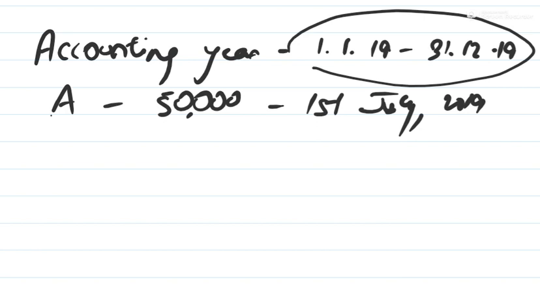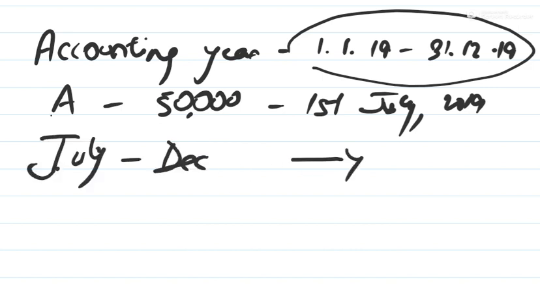He will only pay the interest for July to December. We have taken July because he has withdrawn the money on the 1st of July, therefore we have included July also. So July till December, how many months? July, August, September, October, November, December. So 6 months, right? 6 months.